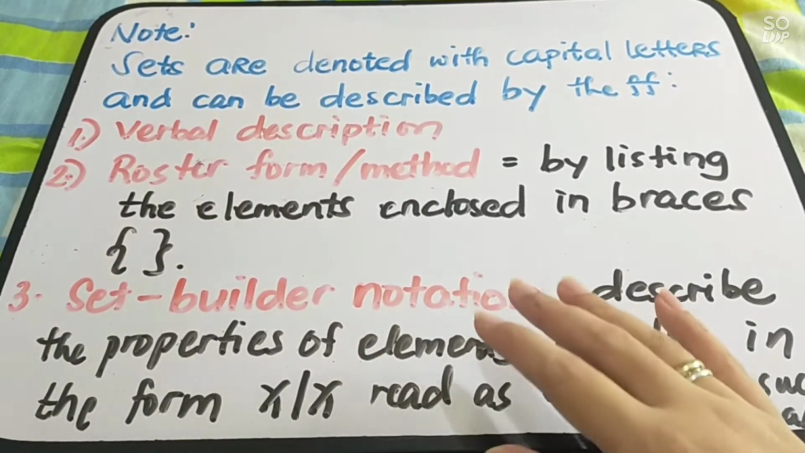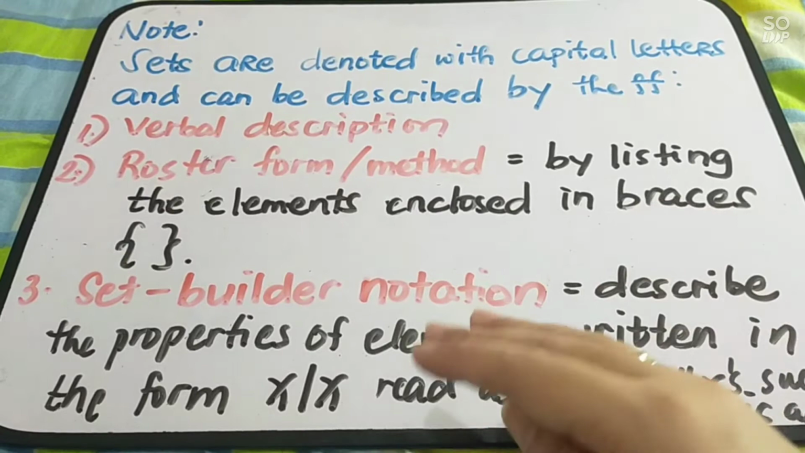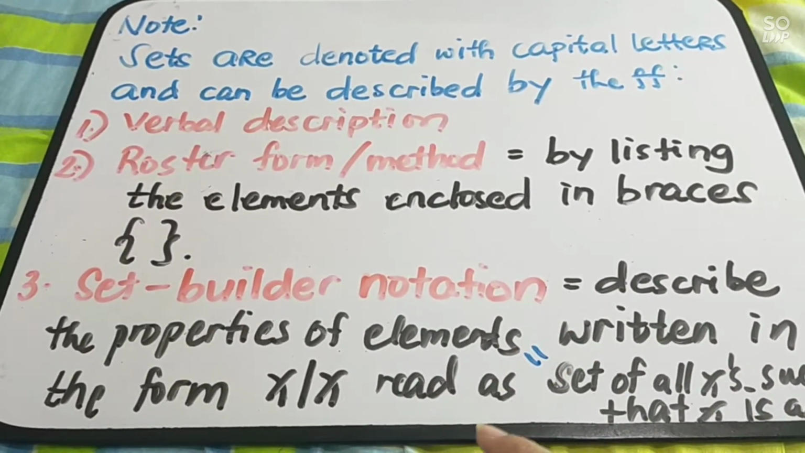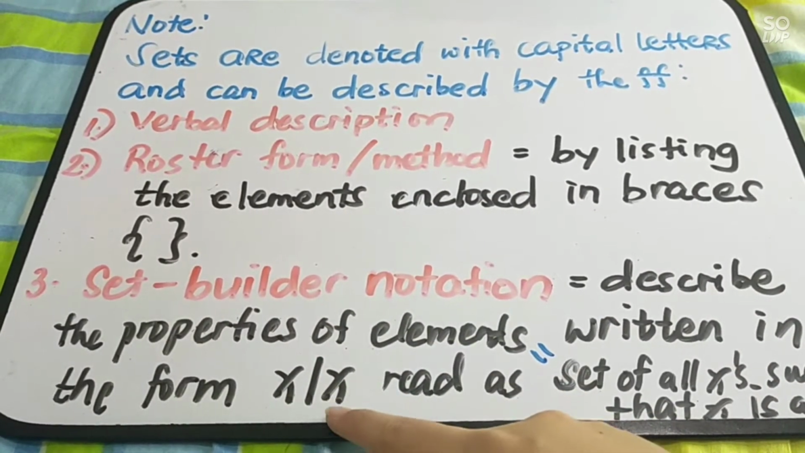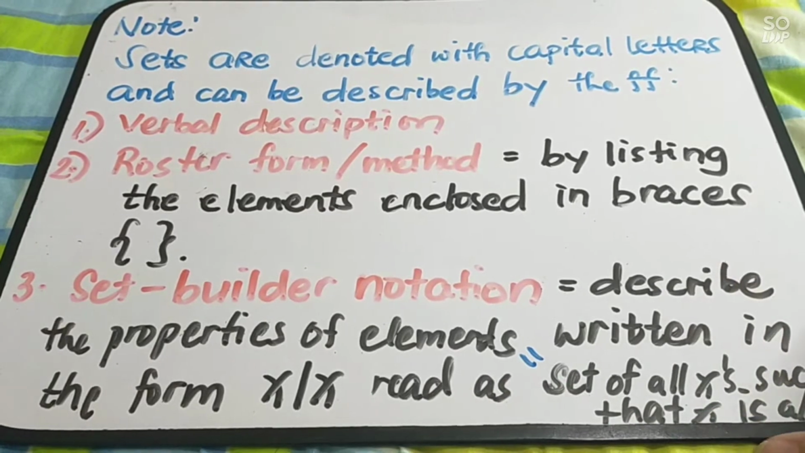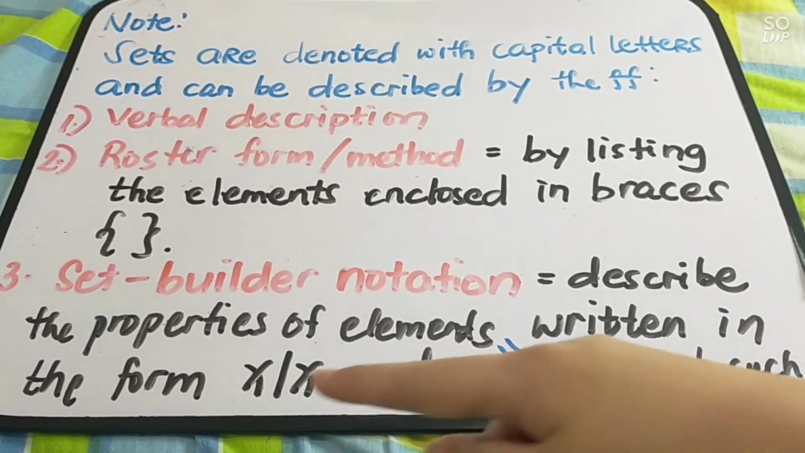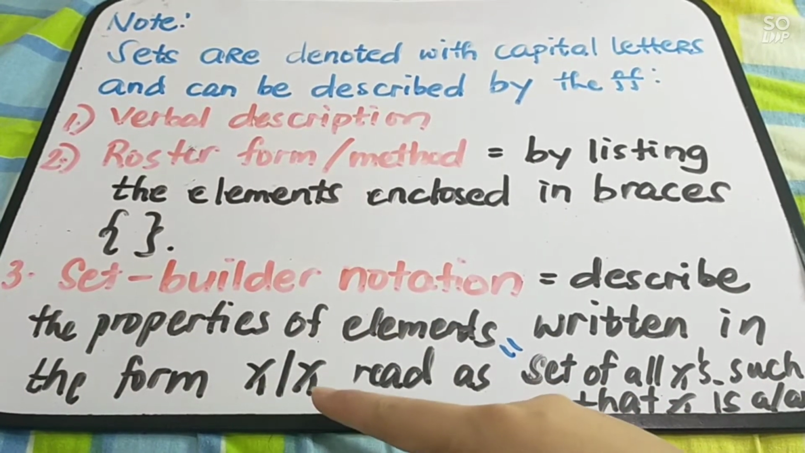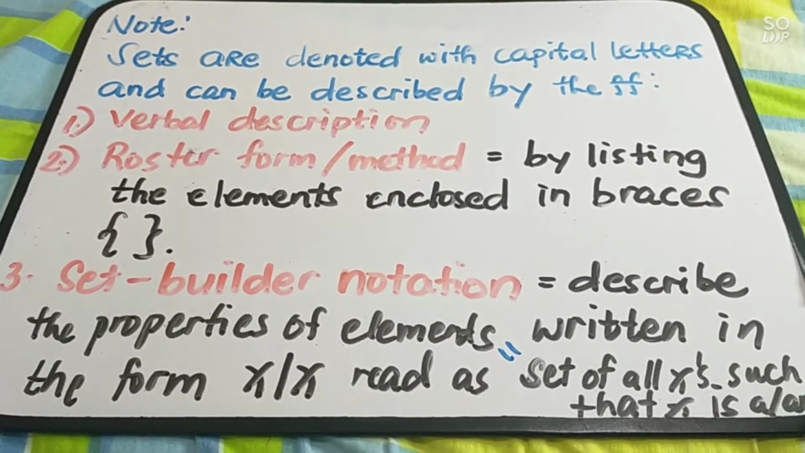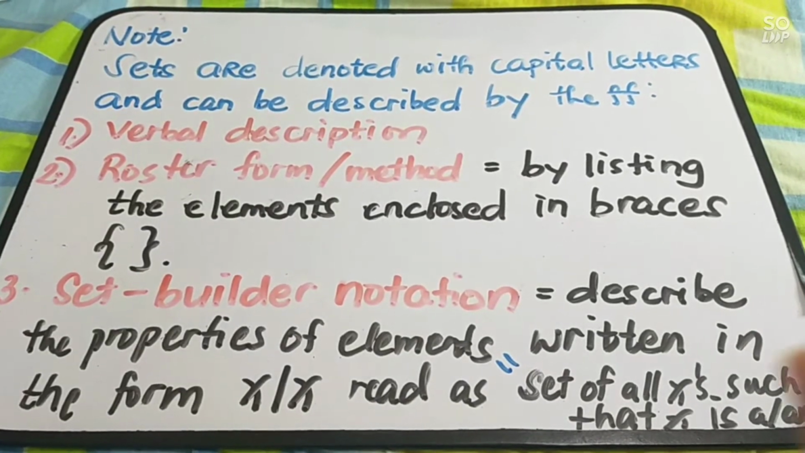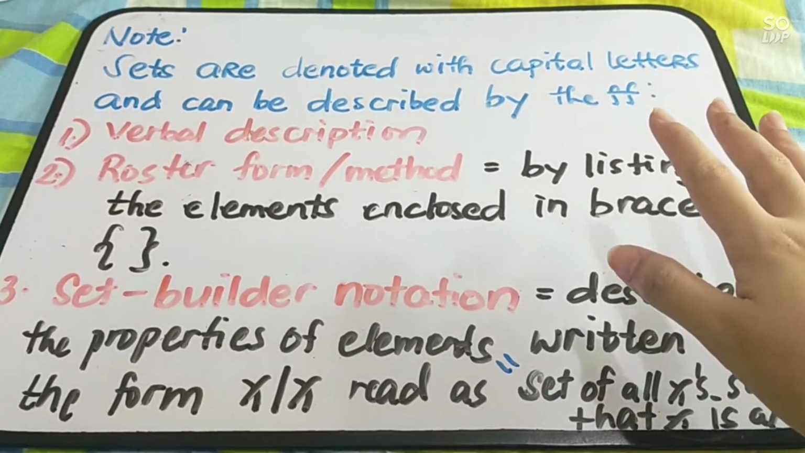Next, number 3, by set builder notation. When you say set builder notation, you describe the properties of the elements. It is written in the form of x, then a slash, then x. This is read as the set of all x such that x is a or an. So you are going to read this as the set of all x such that x is a or an. I will give you examples so you can understand these descriptions of sets.